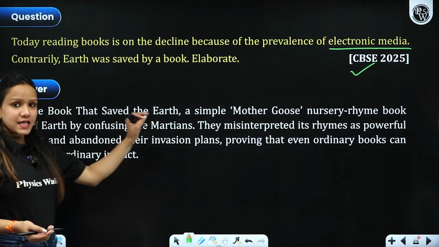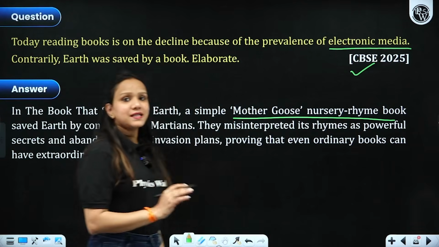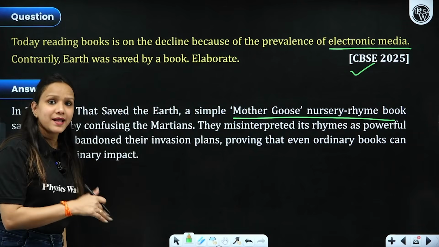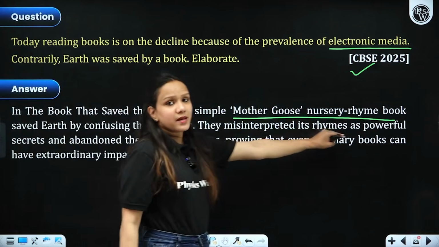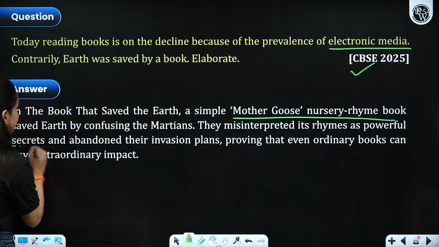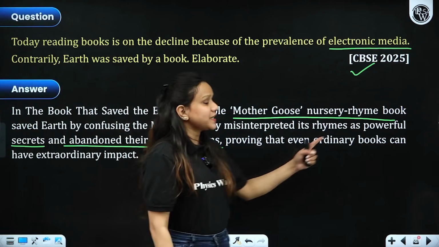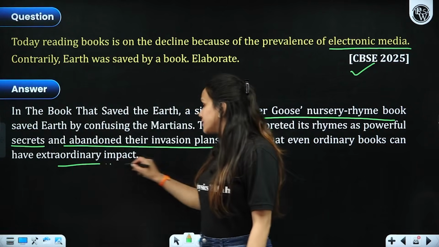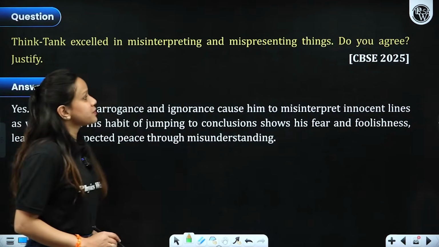In The Book That Saved the Earth, a simple Mother Goose nursery rhyme saved the entire planet from getting invaded and attacked by these Martians. So they misinterpreted its rhyme as a powerful secret and abandoned their invasion plans just because they got frightened, proving that even ordinary books can save lives and can have extraordinary impact. All right. So let's come to the next question.